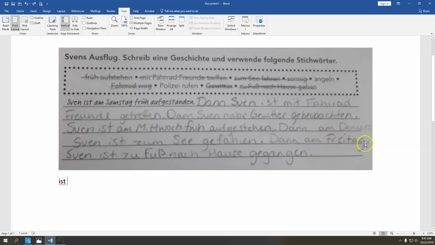Dann am Freitag, do you see a problem here? You should be seeing the problems as I'm getting there. So the problem is here. So here it's gegangen and ist. So we want to take our ist and put it after our time statement. Oh, actually, in this case, dann am Freitag, get rid of the comma. Move ist here in front of Sven. Dann am Freitag ist Sven zu Fuß nach Hause gegangen.